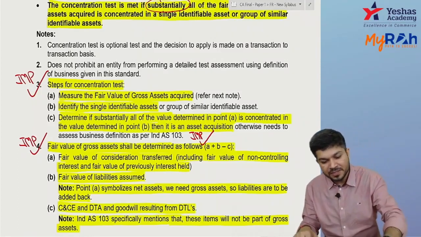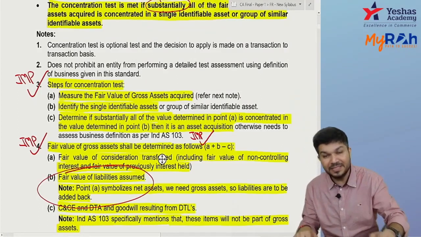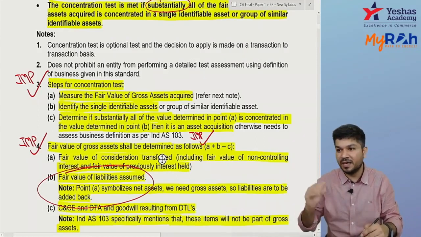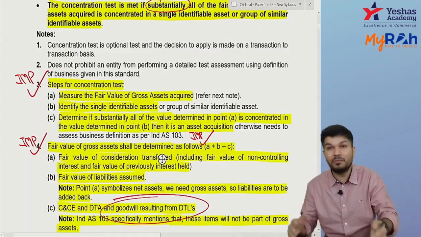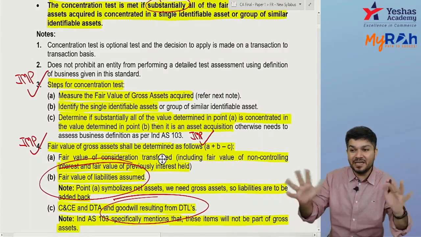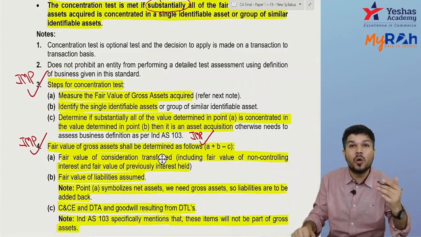If you consider DTL as a liability, in point B, you'll add 150 in point B, and because of that now there's a goodwill also coming up, you deduct 150 in point C. So यहाँ पे 150 added, यहाँ पे 150 deducted, ultimately it becomes 0, 0. ICAI is ignoring it. Did you got it?